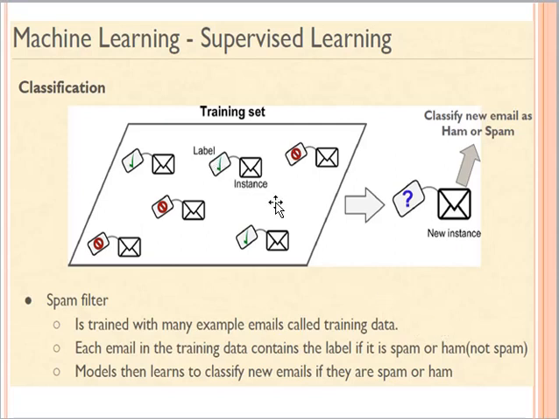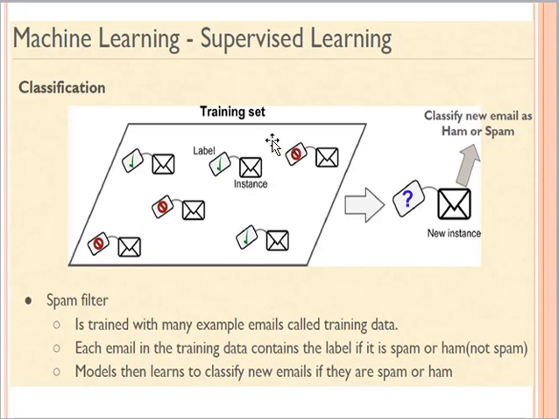So this is my training data, which has many different examples. Each email in the training data contains the label of whether it is spam or ham. Ham basically means not spam, right? So this label tells my algorithm whether this instance is a spam instance or a ham instance. Models then learn to classify new emails as spam or ham, right?